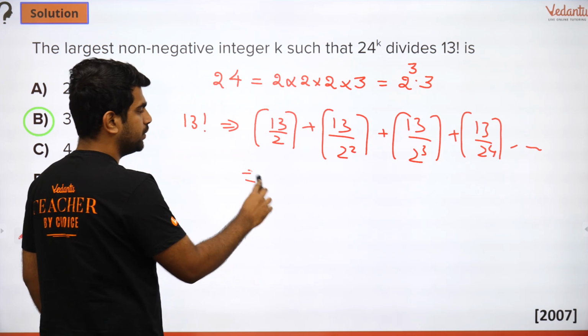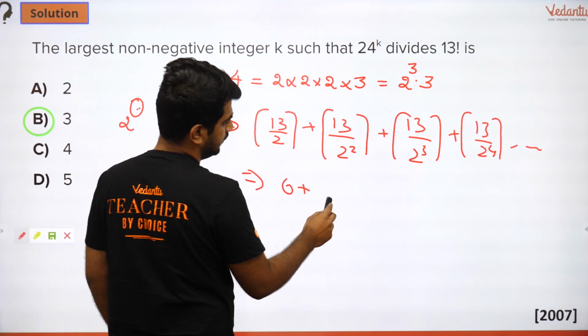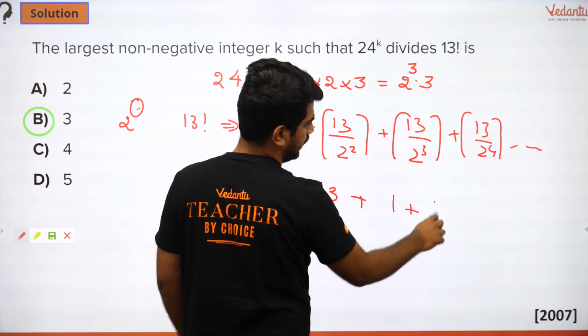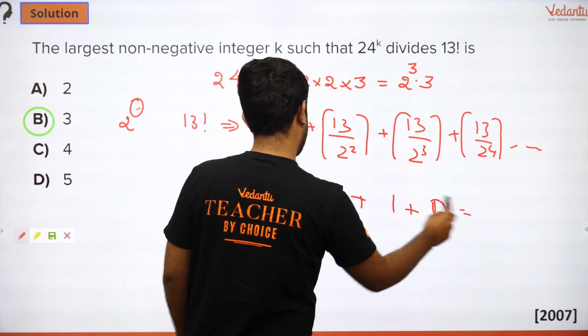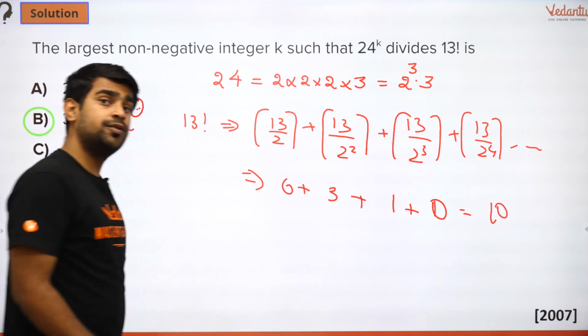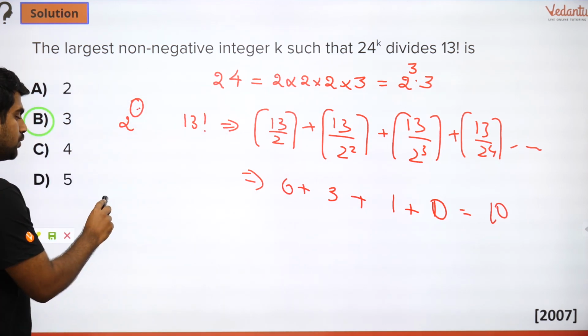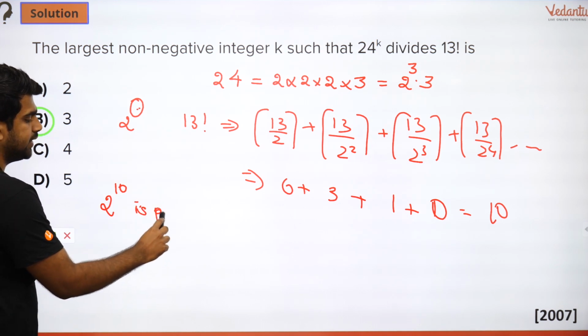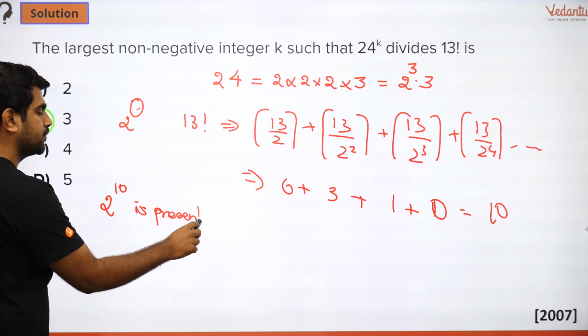This is going to be 6 plus 3 plus 1 plus 0, which is 10. So 2 to the power 10 is present in 13 factorial.